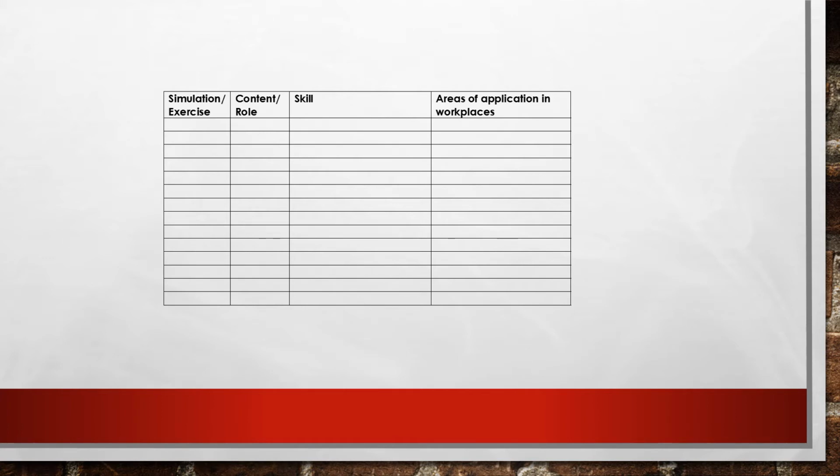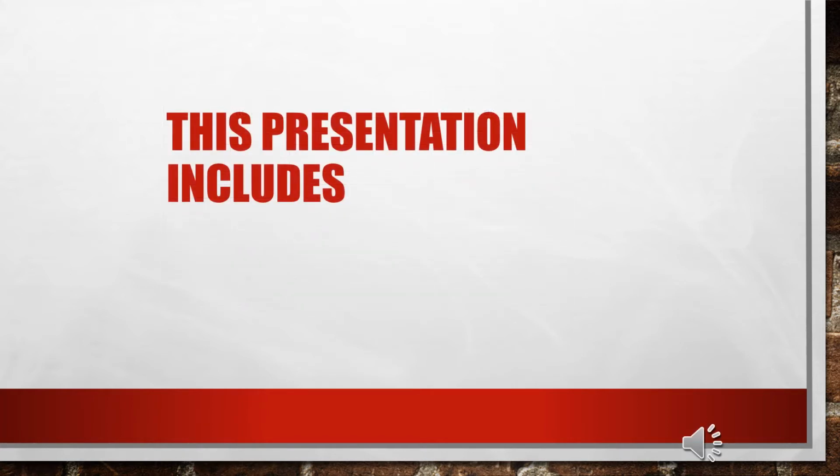This is what the skills grid looks like blank. At the far left, a column called simulation or exercise. The near left, content or role. The near right, the skill. And the far right, areas of application in workplaces. There are 4 parts to this presentation: uses, definitions, instructions, and tips.